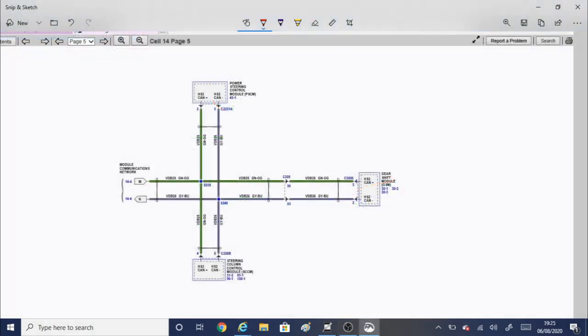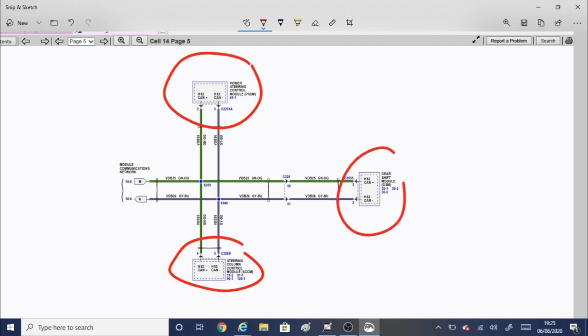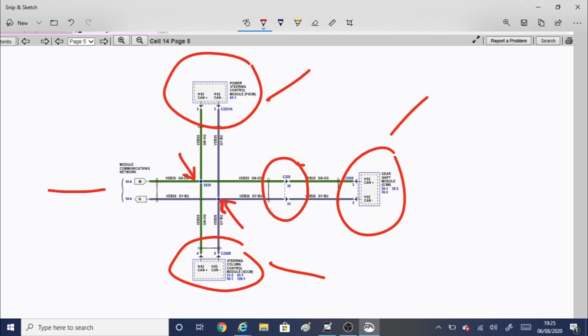Okay, so we've pulled up the final page now of the high-speed 2 CAN network, and as we can see, we've got the power steering control module, steering column control module, and the gear shift module. So these are all on the end of the line. Because we've got the faults with that one, and that one, I feel I can discount that multi-plug. So we may have an issue with these two crimp joints, little node joints as they call them. They'll be buried within the wiring harness somewhere, so they could be a potential issue.